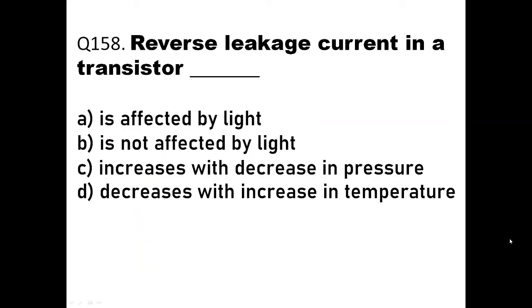Reverse leakage current in a transistor is dash. The options are: is affected by light, is not affected by light, increases with decrease in pressure, decreases with increase in temperature.